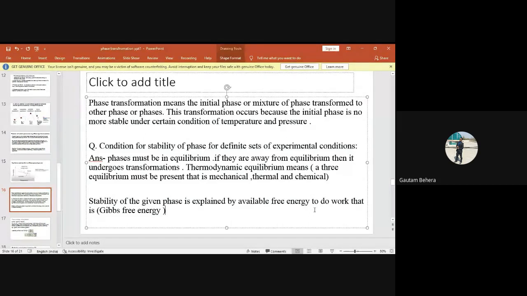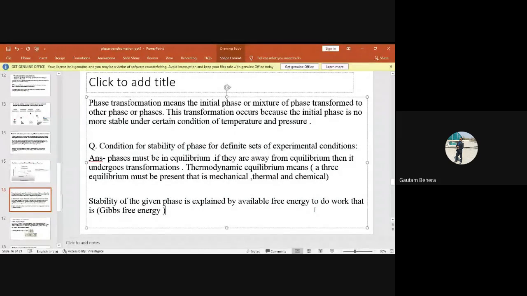You have to remember, neither the entropy S nor the enthalpy, capital H, alone defines the stability of a phase. The stability of a phase can be defined by the combination of enthalpy, entropy, and temperature. That is free energy.